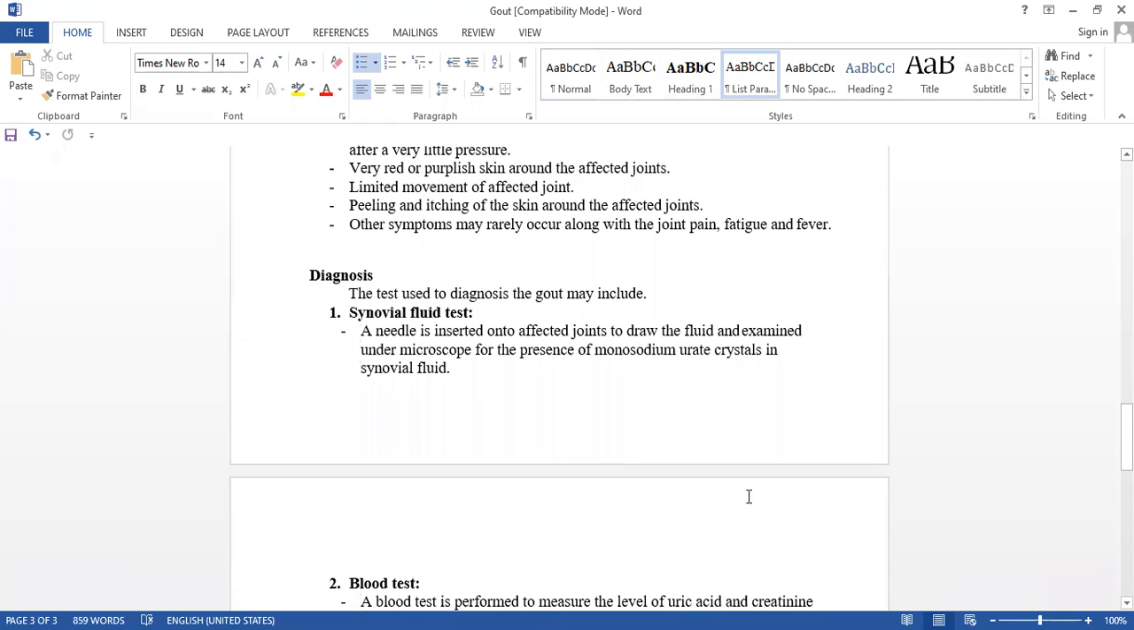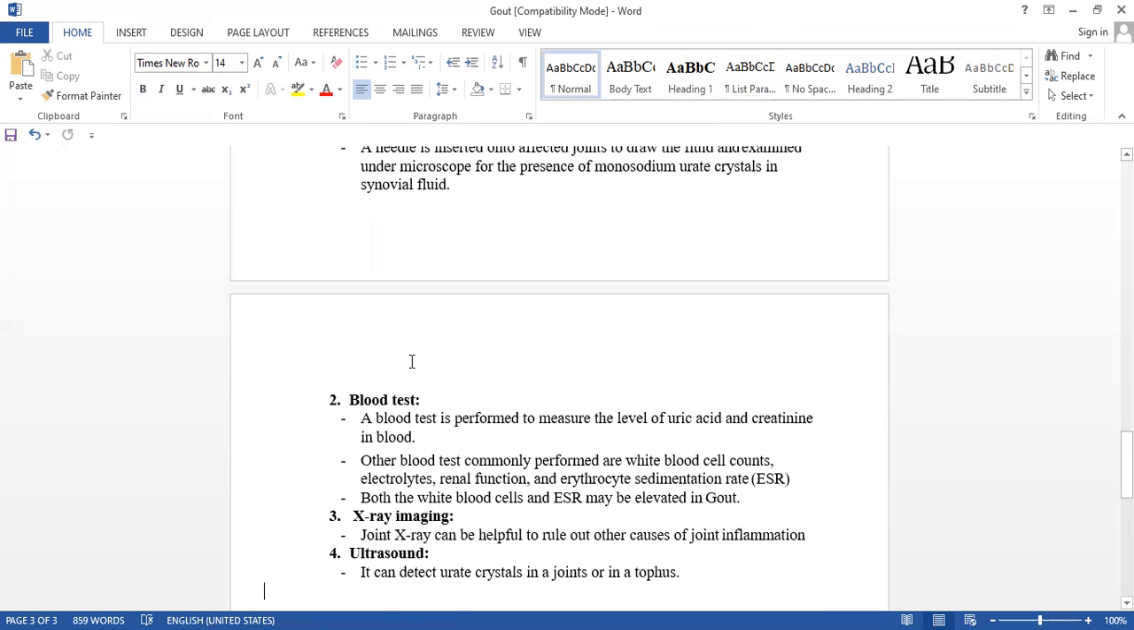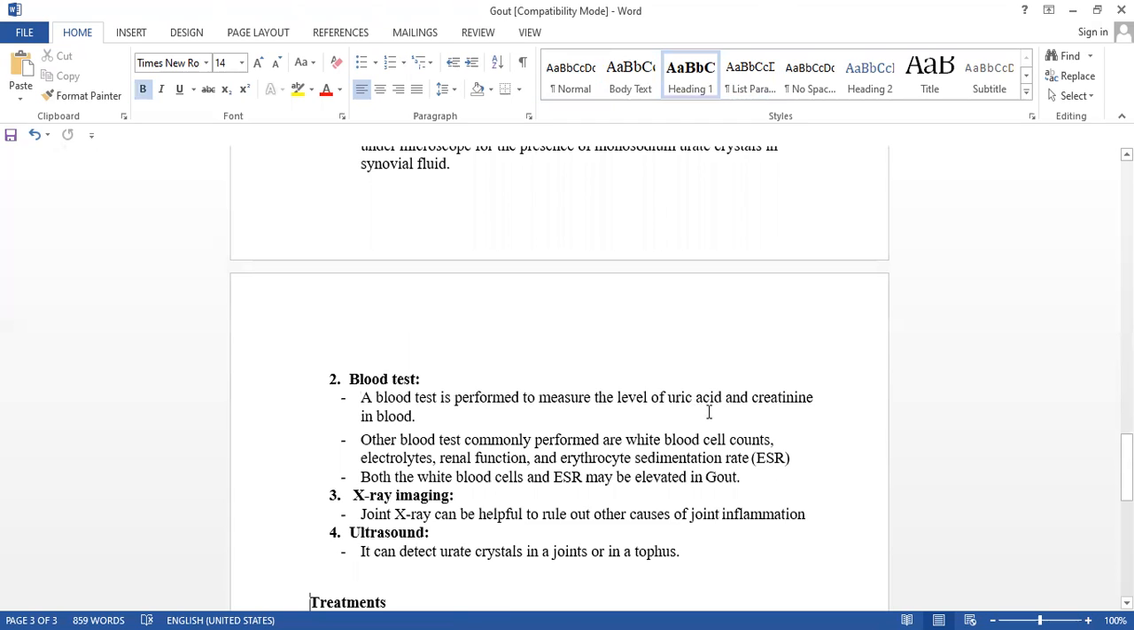Diagnosis. Which type of diagnosis can we do? As usual, physical examination by the doctor, and that is common. The main diagnosis is the synovial fluid test. We have to examine under the microscope for the presence of urate crystals. If found, the test may be positive. In the blood test, we will see the levels of uric acid and creatinine in the blood. Other blood tests commonly include the WBC count, renal function test and erythrocyte sedimentation rate.